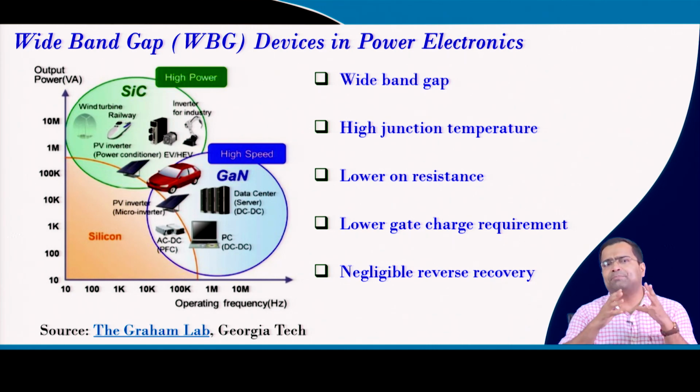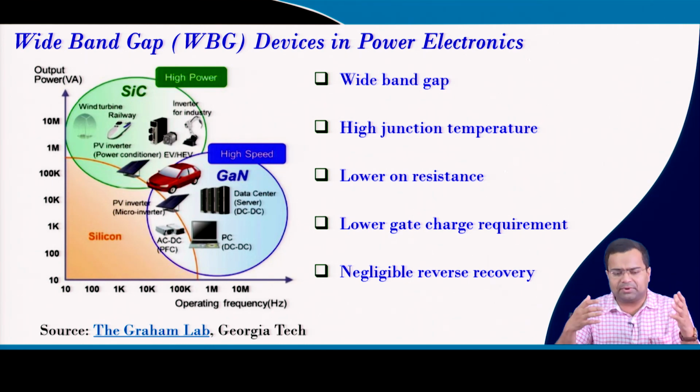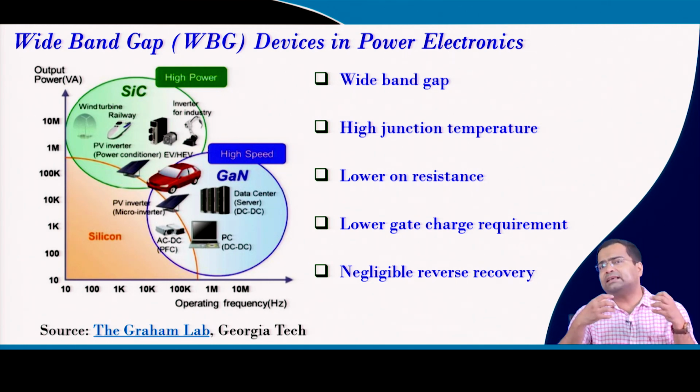Similarly, if you go for high power applications, for example, charging infrastructure, railway applications, then distribution power electronics, or even battery chargers, we can see a lot of silicon carbide devices are now becoming more and more common in commercial products.